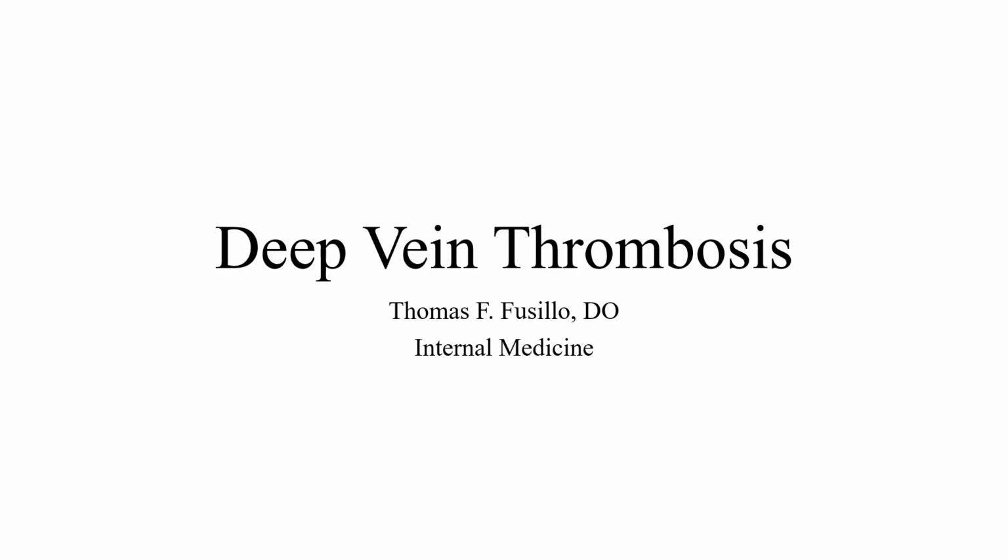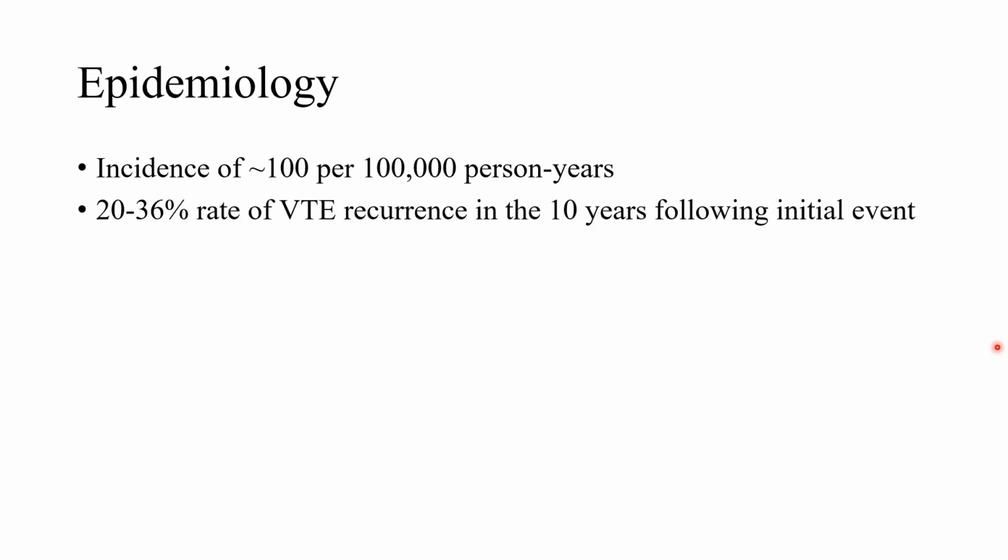All right, everyone. So let's talk about deep vein thrombosis, or DVT. Starting out with the epidemiology, we have an incidence of about 100 per 100,000 person-years for DVTs. Interestingly, there's about a 20 to 30, 35% rate of recurrence of venous thromboembolism in the first 10 years following an initial event. That really shows why it's even more important than you might think initially, right? Because once you get one, you're at a much higher risk of getting another.